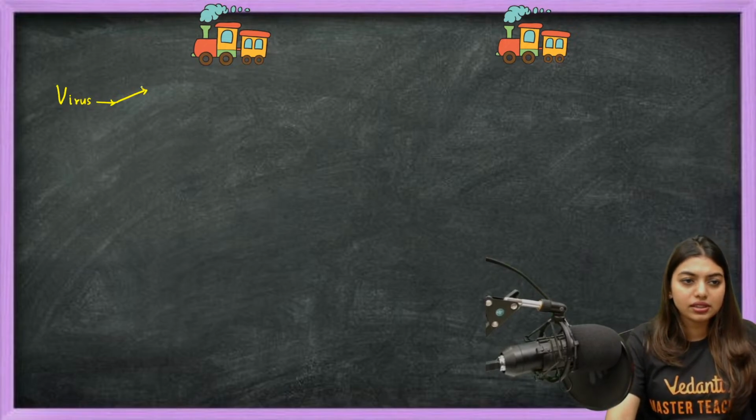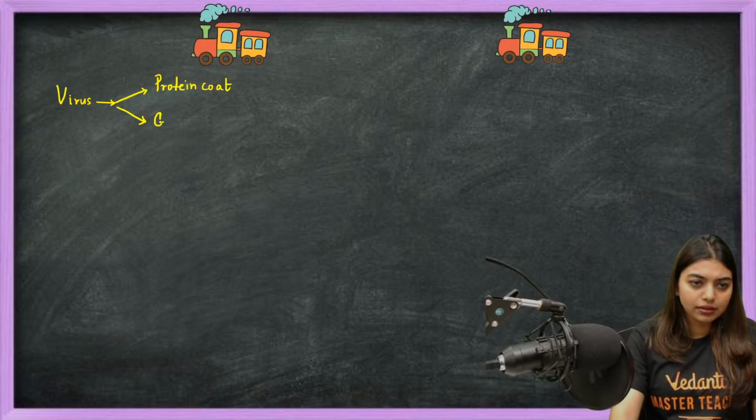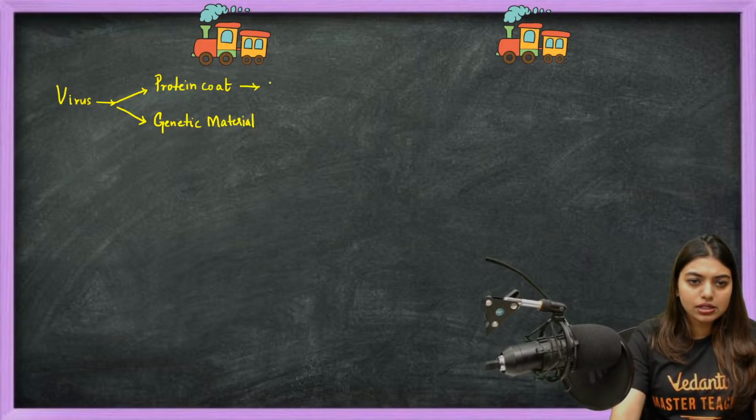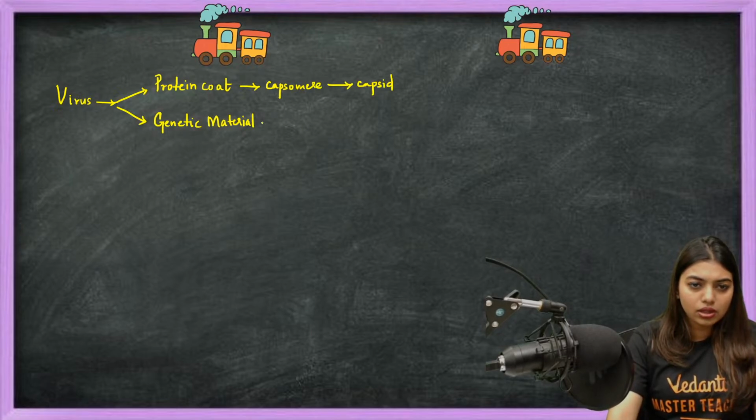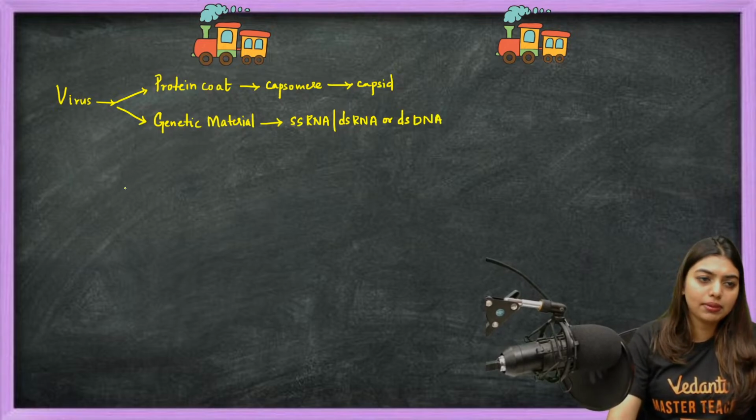Virus has two parts, protein coat and the genetic material. Now this protein coat is made up of capsomeres. These capsomeres become capsids. Now the genetic material could be ssRNA, dsRNA or dsDNA. Got it? Depending on plants and animals.